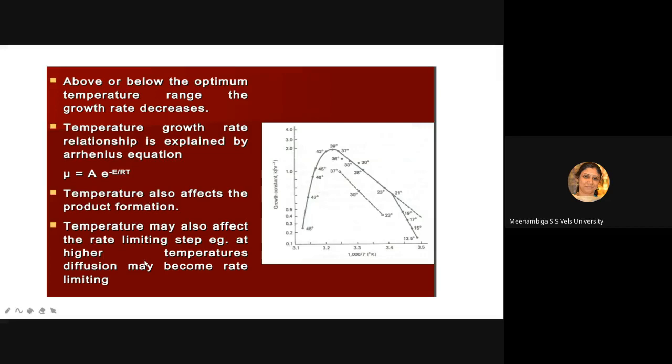The rate limiting step is the step in a process which is very essential for the product formation. If the temperature is too high in that step, it will delay the product formation. You don't need to remember these graphs, they are given just as an example. You just note down these points. Okay, that is the effect of temperature.